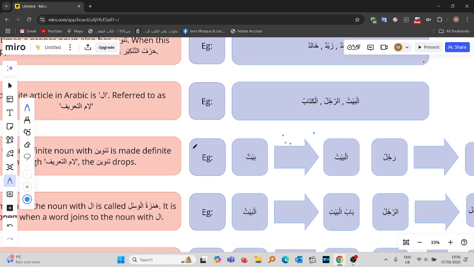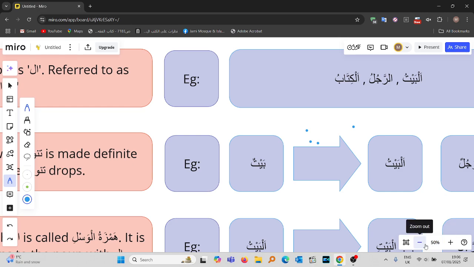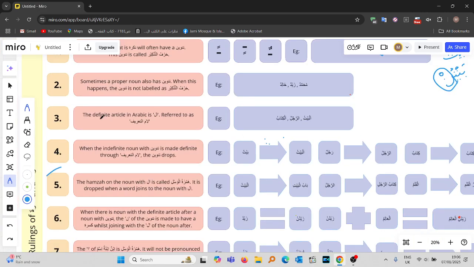It enters and makes the noun a ma'rifa. It is referred to as lam ta'rif. Make sure you get the pronunciation of these terms right. Lam ta'rif. Does that make sense? So the definite article in Arabic is alif lam, referred to as lam ta'rif.